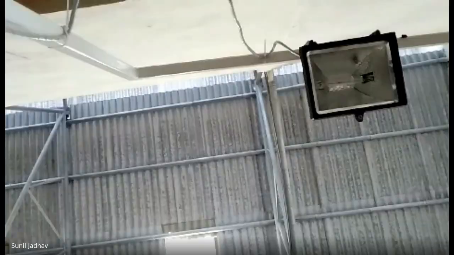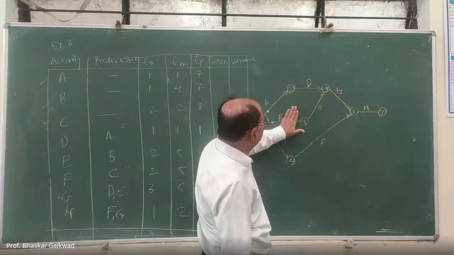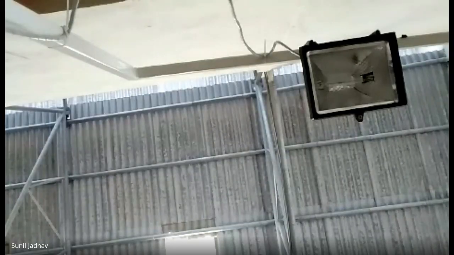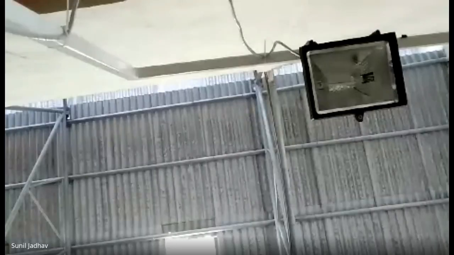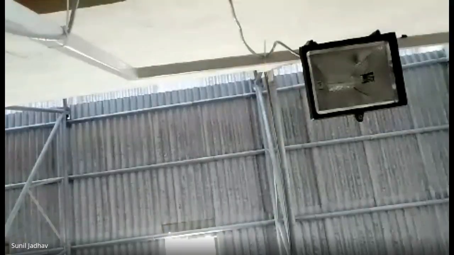You can also change this number, because every activity has one outgoing activity. After giving these two numbers, those get cancelled, and then the remaining number is 5.